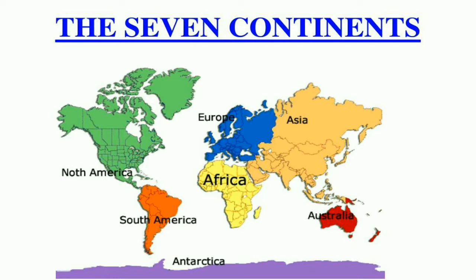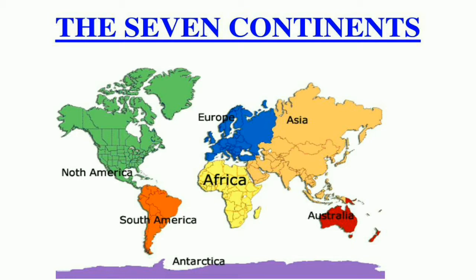They are Africa, Antarctica, Asia, Australia, North America, Europe, and South America. Europe and Asia together are often called Eurasia.